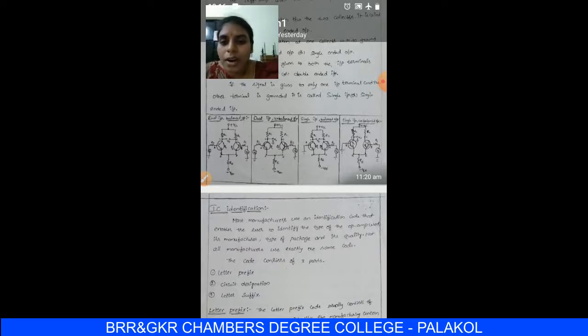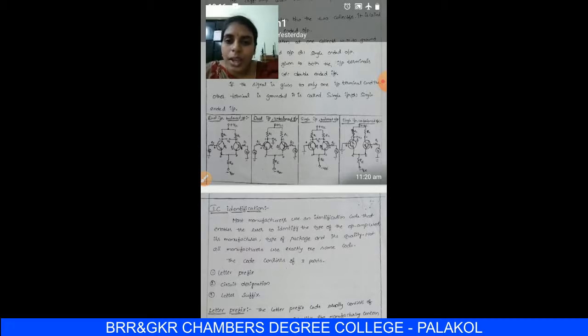That's why it is called unbalanced output. Input is given at two terminals, but output is taken across a single collector terminal, so this configuration is nothing but dual input unbalanced output.